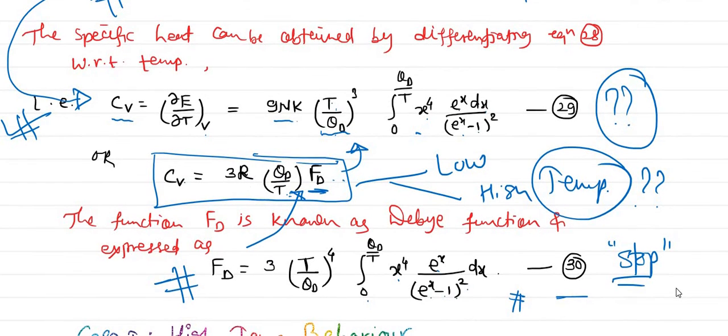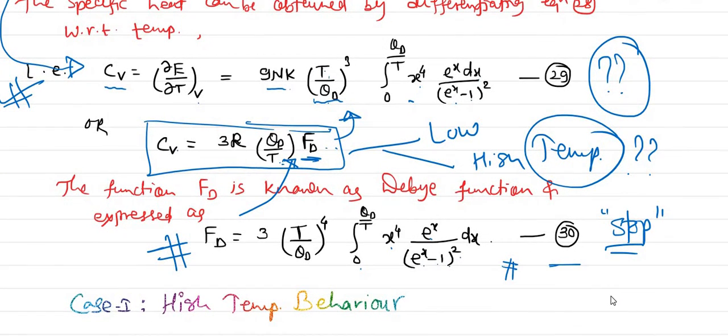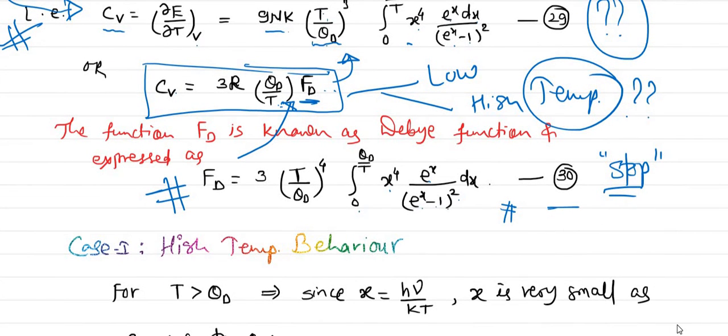If you remember, we stopped here in the fourth video, so almost 9 minutes have gone for the recap. So you can imagine how big this article is, but now we will continue. As I told at the end of the fourth video, we have to check whether this Debye theory is valid for both high temperature behavior and low temperature behavior.